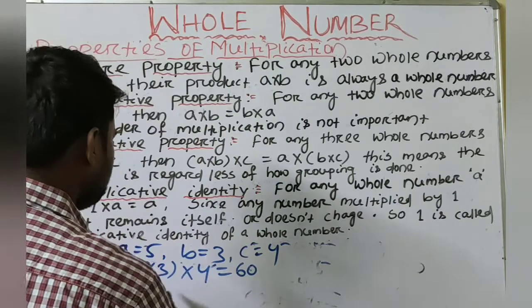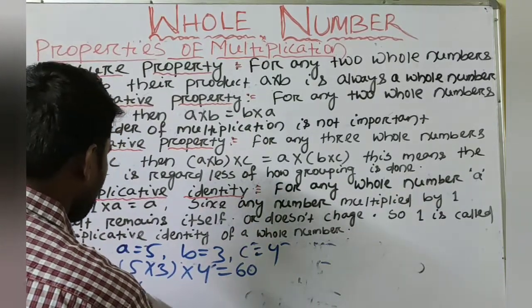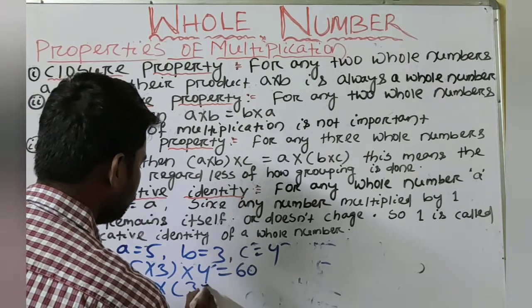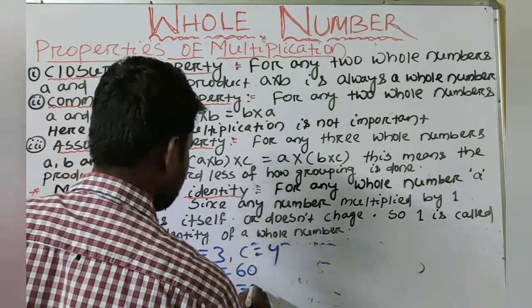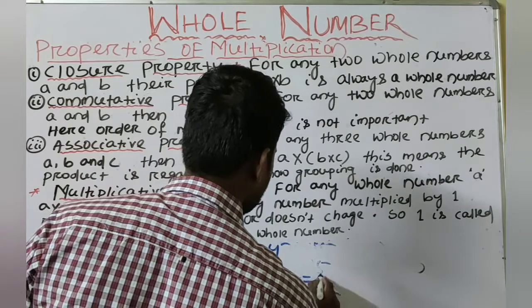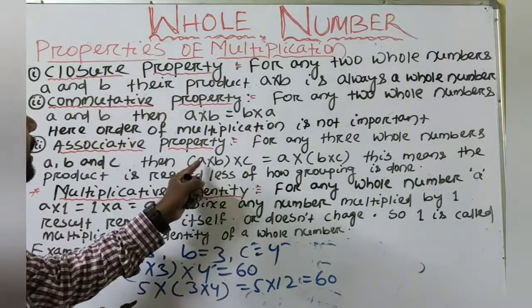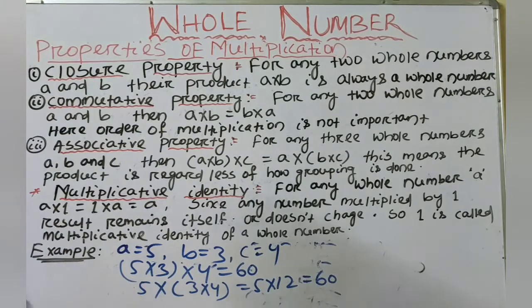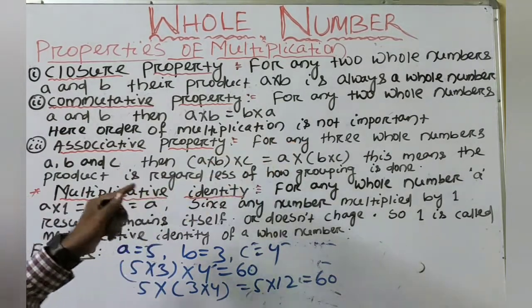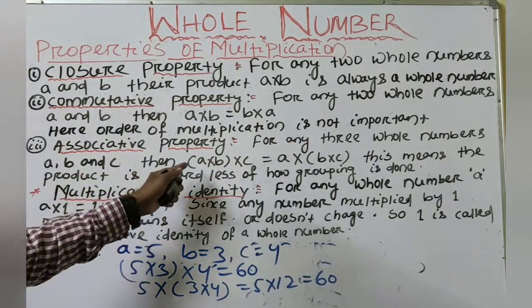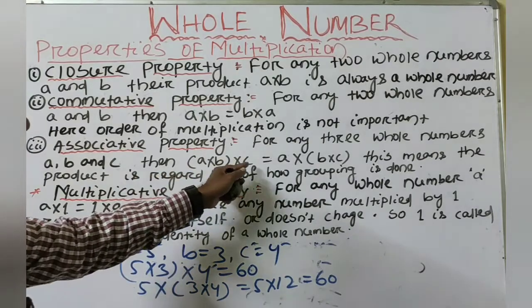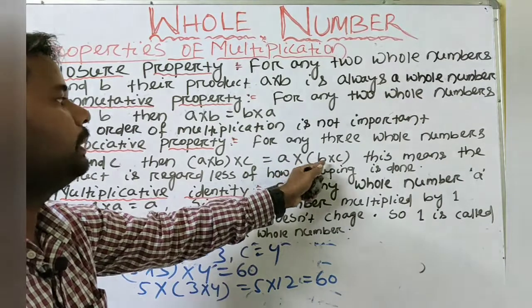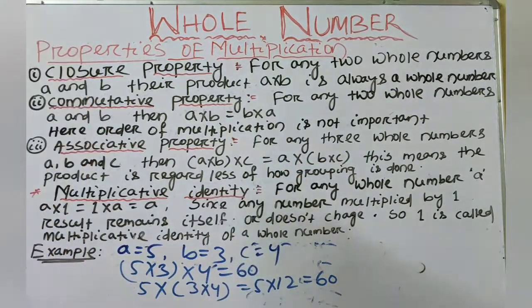A into, that means 5 into whole into B into C, 3 into 4, it will be 5 into 12 is equal to also 60. That means LHS is equal to RHS. So for any three whole numbers A, B, C, A multiply B whole into C is always equal to A multiply whole into B multiply C.